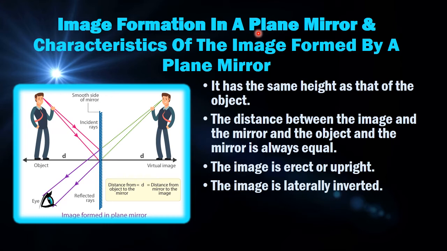Image formation in a plane mirror and the characteristics of the image formed by a plane mirror. So let's see how image formation takes place. This is a boy. There's a source of light, any source of light, whether natural or artificial. The light falls on this object, and as it is a non-luminous object, it reflects light, and this light touches the mirror, gets reflected and reaches somebody's eyes.